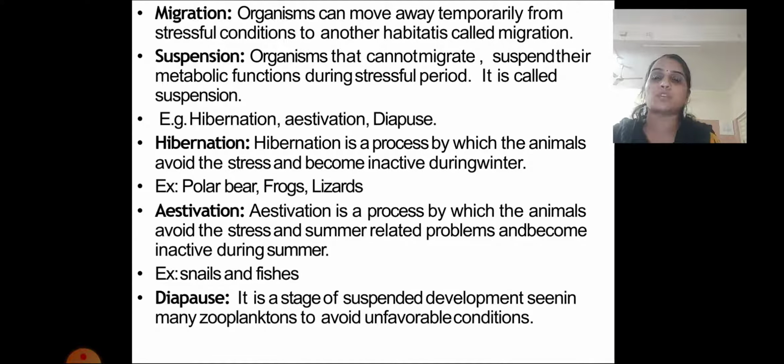Next is diapause. This is the stage of suspended development seen in many zooplankton. Zooplanktons are the small organisms of the water, aquatic organisms. They avoid unfavorable conditions in their own way, and this is called diapause.